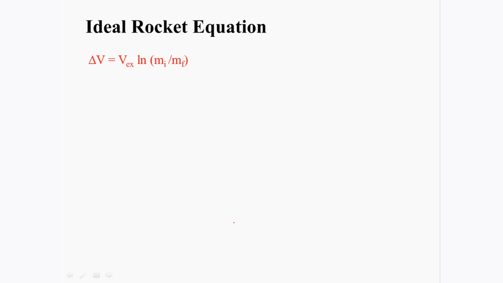So here's the rocket equation that we just derived, and we can change it from the logarithmic form to an exponential form, and we see that the ratio of the initial to the final mass, that is before and after you burn the propellant, is the exponential of the change in velocity, which you get from burning this propellant, divided by the exhaust velocity.